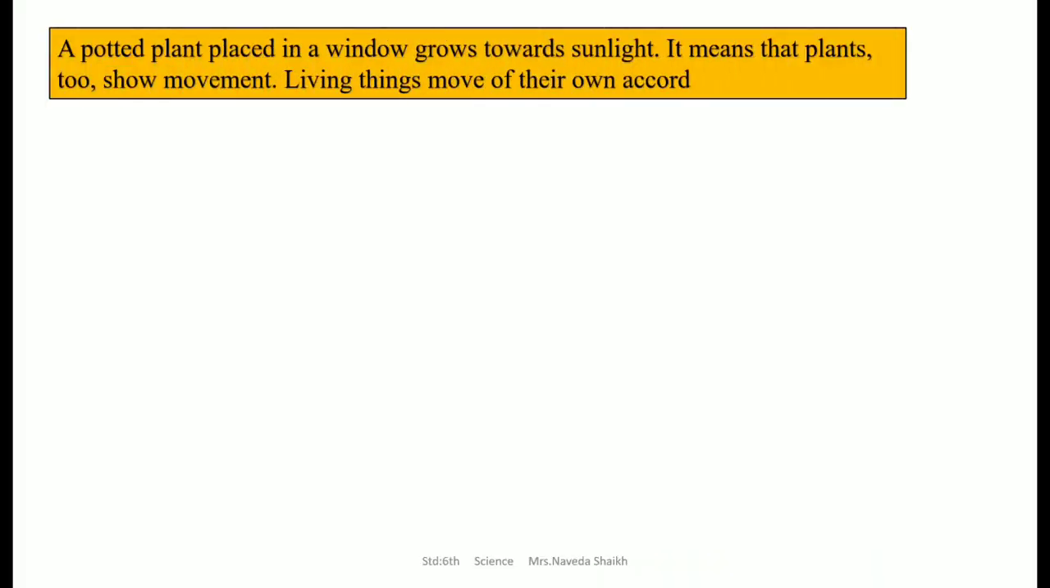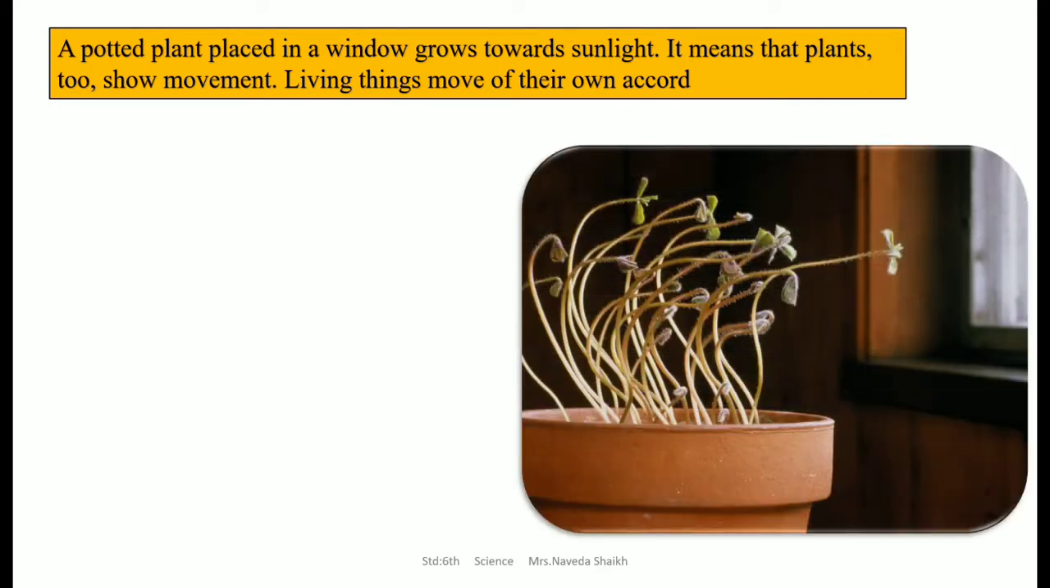Now, if you keep a potted plant and place it in a window, it grows towards the sunlight. If you have ever done this, you will have noticed it, and if you have not, you can do it. You can put some seeds of mustard and see in which direction they grow. It means that plants also show movement. We say that plants are in one particular place only, but no, they even move. So living things move of their own accord.